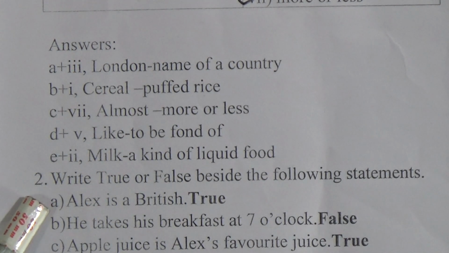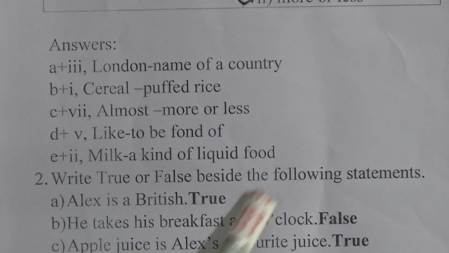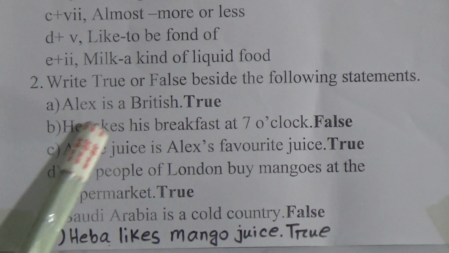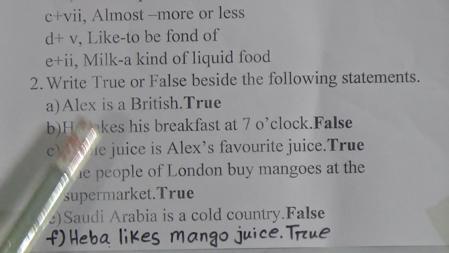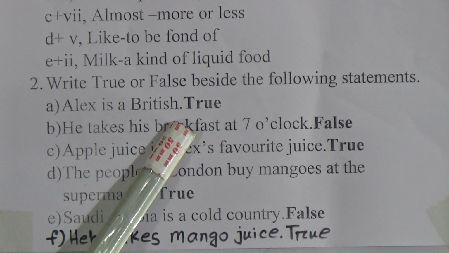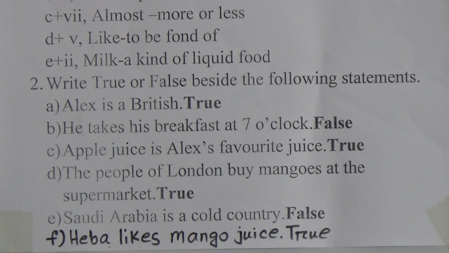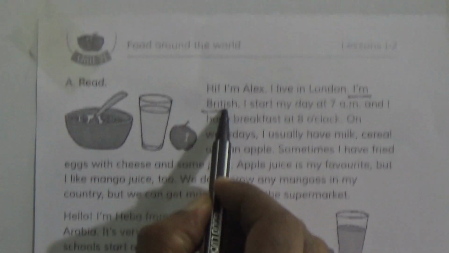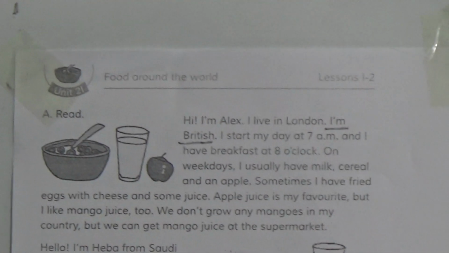Now we have true false. Write true or false beside the following statements. Alex is a British. So look here, Alex is a British. I have written the answer. Answer is true. So from the text we have got that I am British. That means Alex is a British. Statement is true.